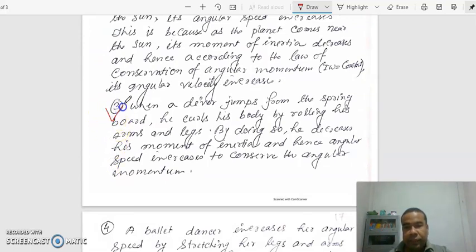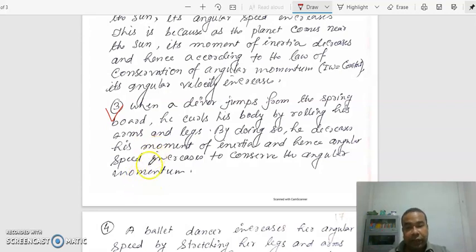And number 3, when a diver jumps from the springboard, he curls his body by rolling his arms and legs. By doing so, he decreases his moment of inertia and angular speed increases to conserve the angular momentum.